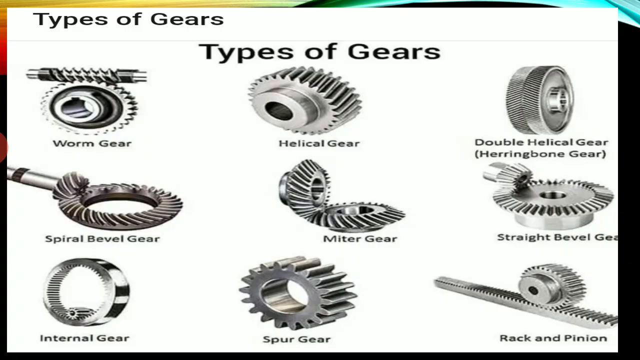These are the types of gears we have: worm gear, helical gear, double helical gear, bevel gear, miter gear, rack and pinion, internal gear, and spur gear.